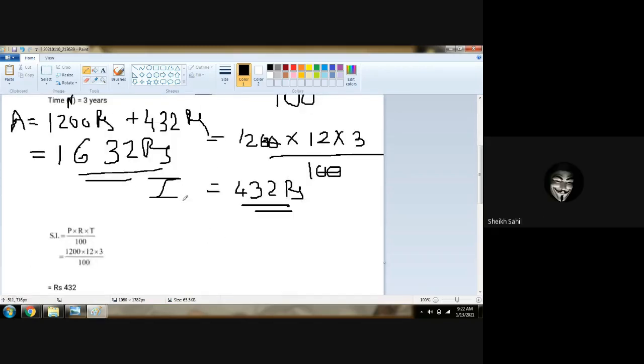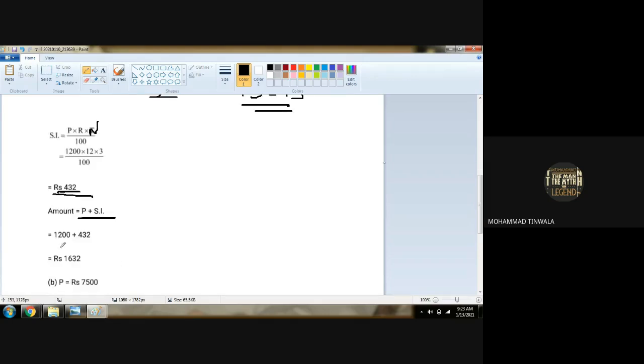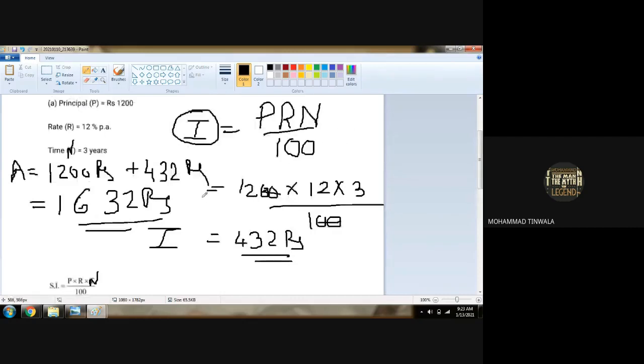So let us check. SI means simple interest; we can write I, no problem in that. I is equal to PRN upon 100. So 1200 multiplied by 12 multiplied by 3 upon 100, you will get 432 as your interest. Then amount is equal to principal plus interest, 1200 plus 432, you will get 1632 rupees. Is that all clear, boys?